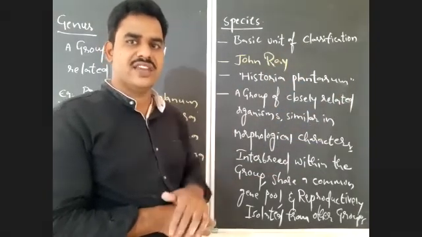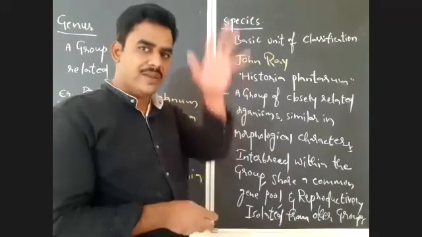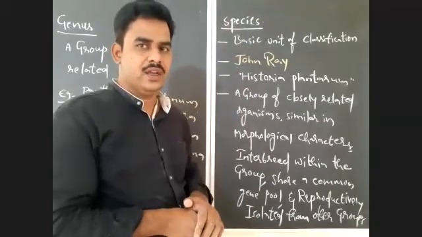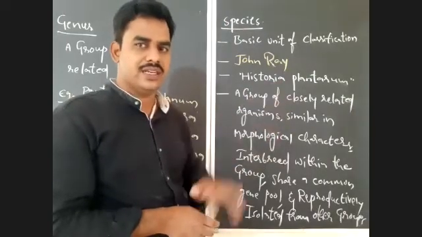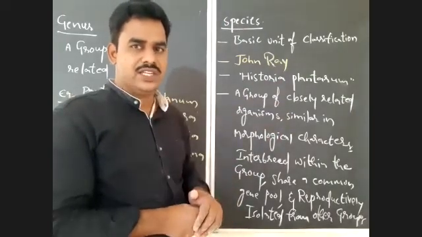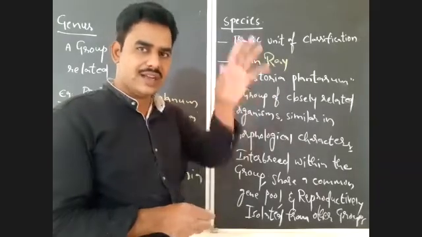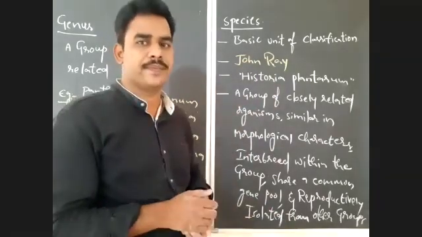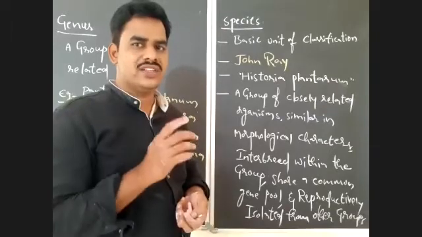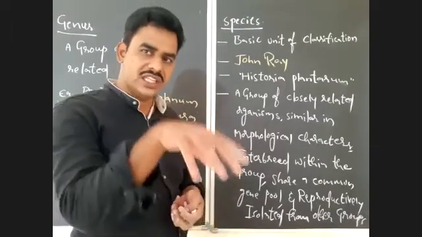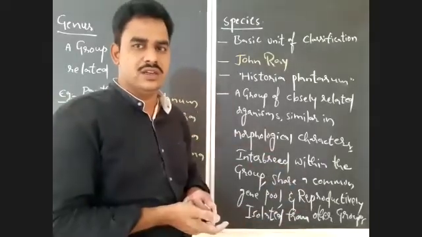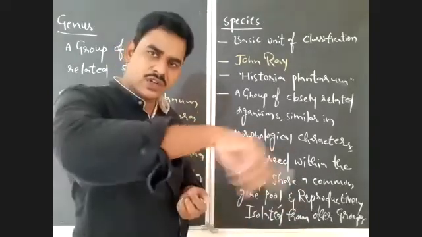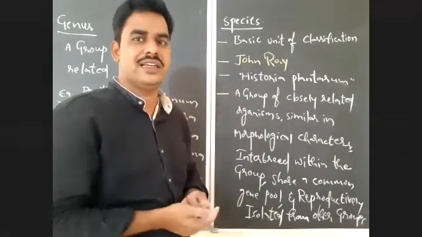Of course, there are some variations, but overall morphology is the same. If you see a group of chimpanzees, all have similar characters. If you see a group of dogs, their morphological characters are the same. And chimpanzees will reproduce within their group only. Elephants can reproduce within their group, not with any other species.